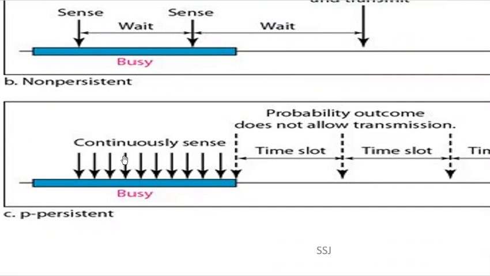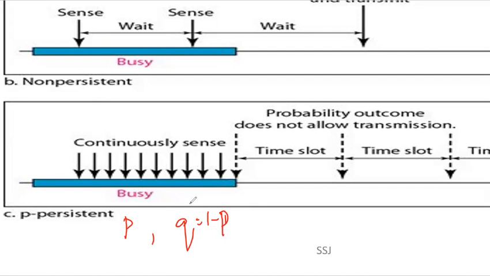With probability p, the station will send the frame, and whenever we are talking about probability, if the probability is p, then the probability for the event not to happen will be q, which is equal to 1 minus p, right? So if this probability is q, the station waits for the beginning of the next time slot. As in slotted ALOHA, here also the channel is divided into time slots, and if the probability is p, it will send. The frame is sent. If the probability is q, it will wait for the probability to be p.